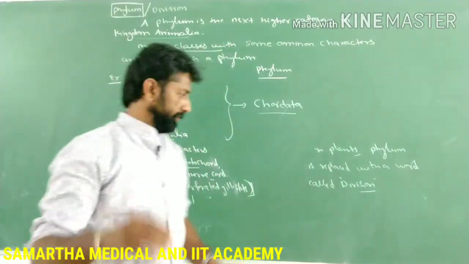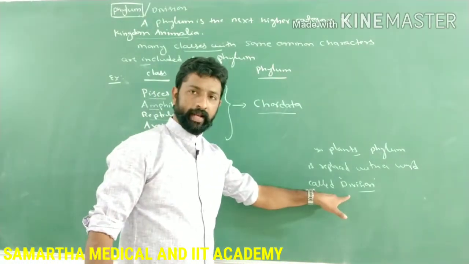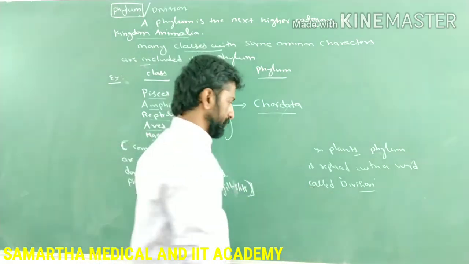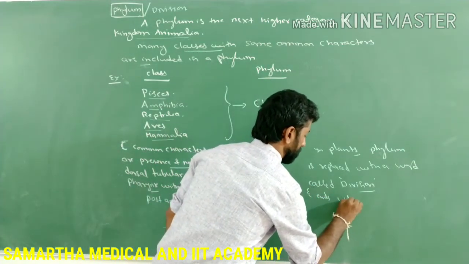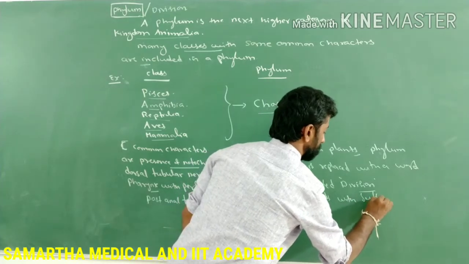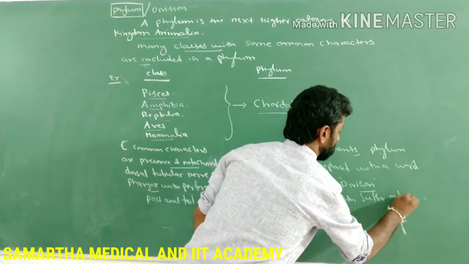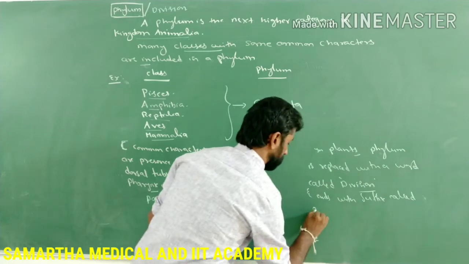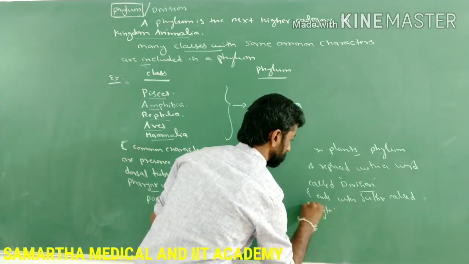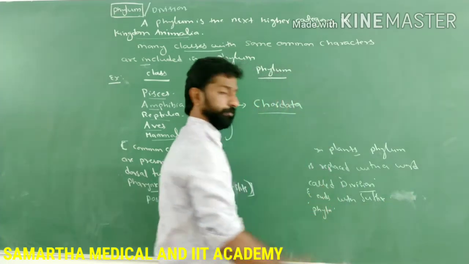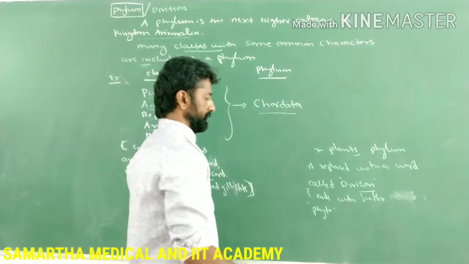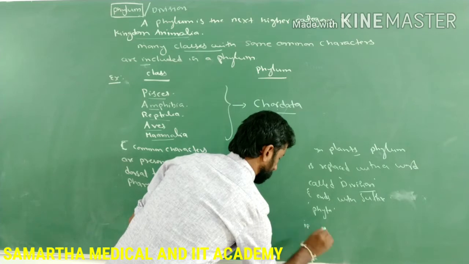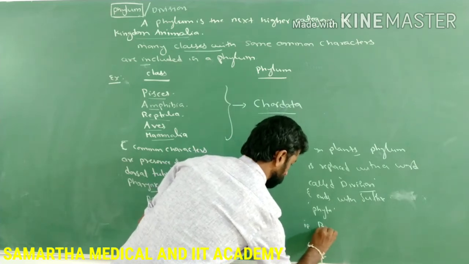One more thing here. In plants, this category is called division and ends with the suffix phyta. So easily we can write an example for a division in plants, that is Bryophyta.